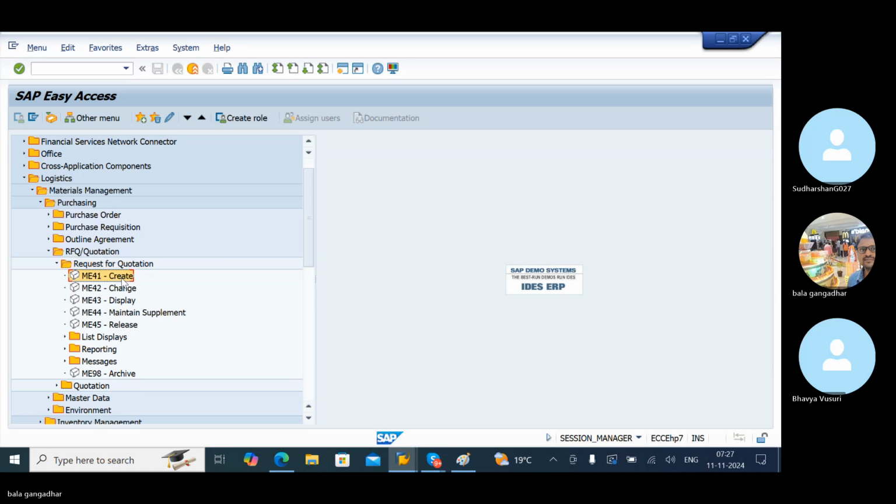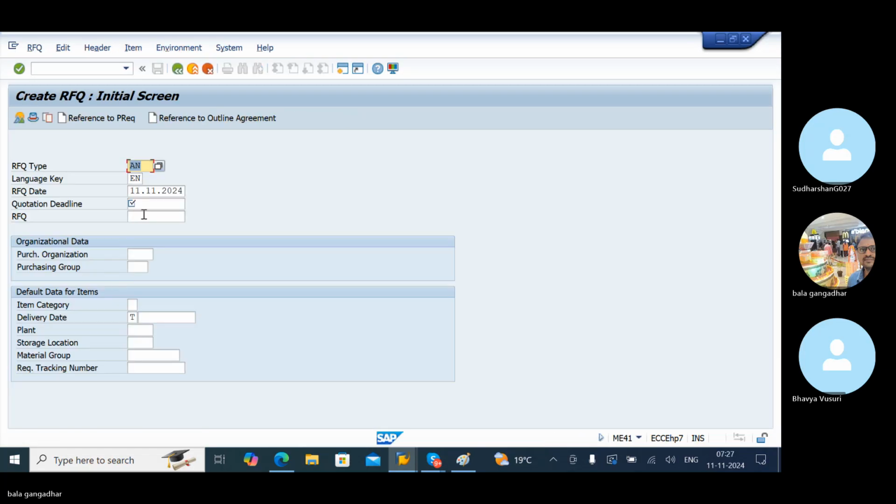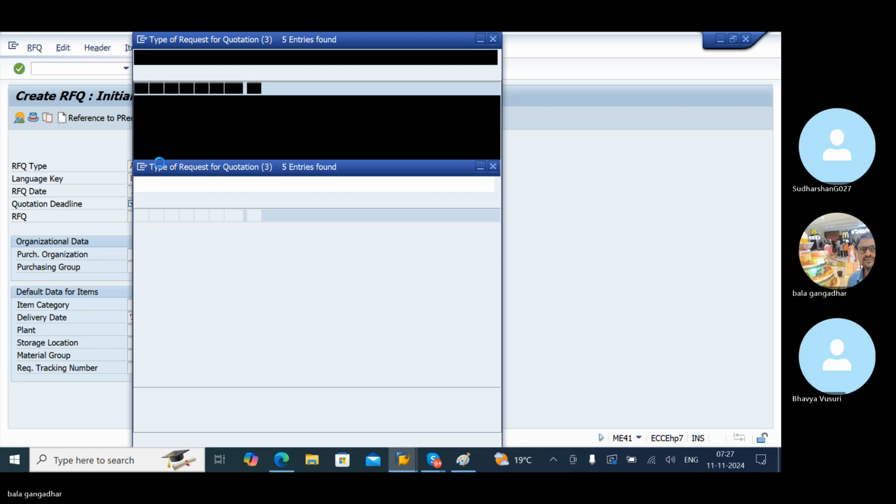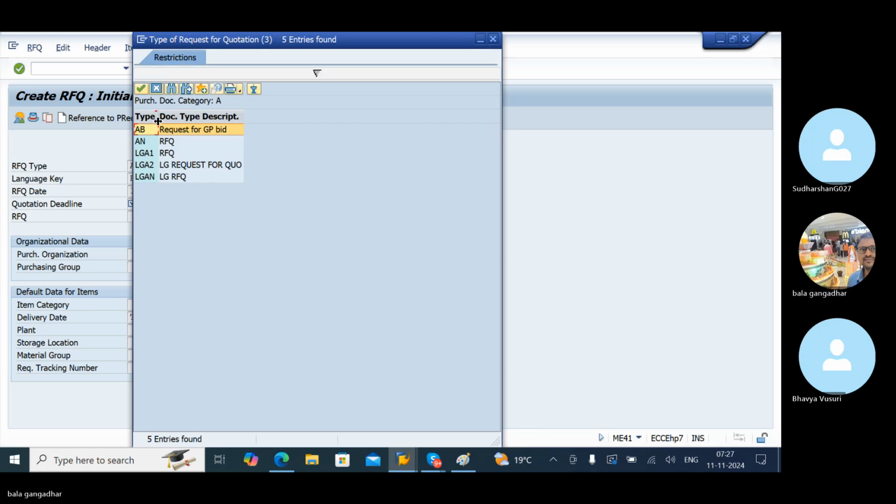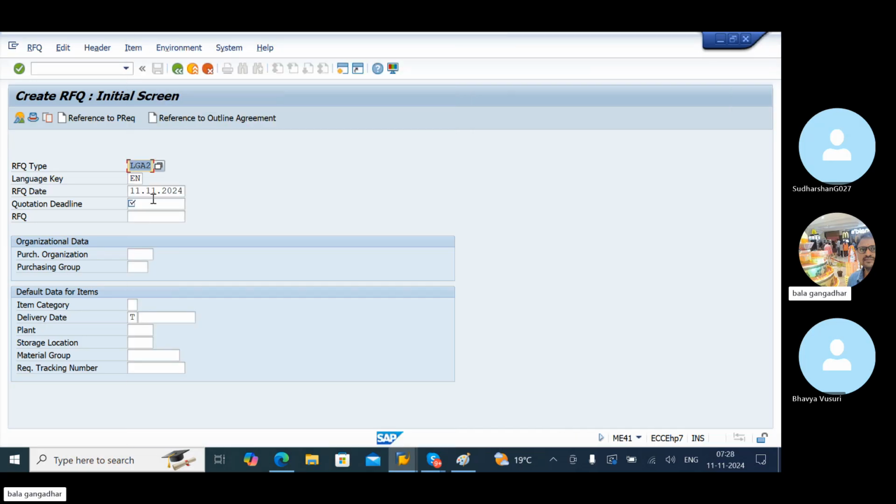ME41. Okay, double click. Select the RFQ type, LGA2.